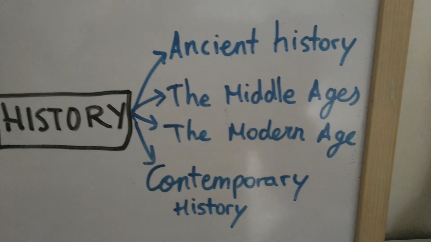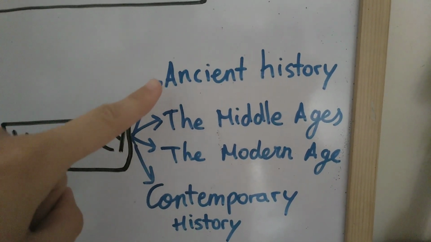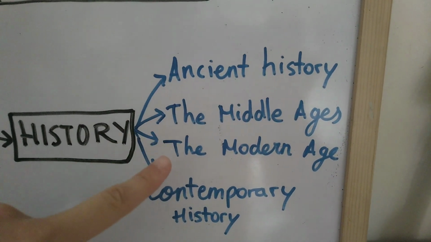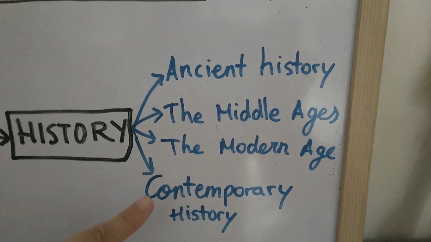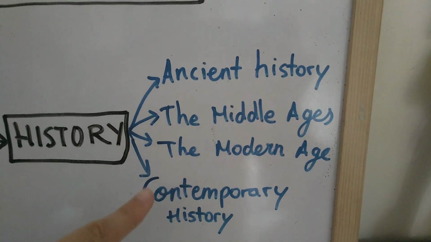History is divided into four main periods: Ancient history, the Middle Ages, the Modern Age, and Contemporary history. La historia se divide en estos cuatro periodos.